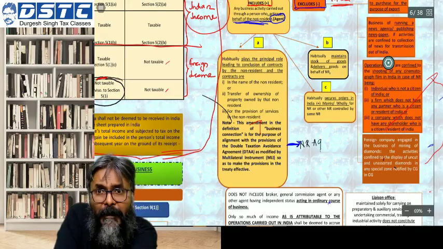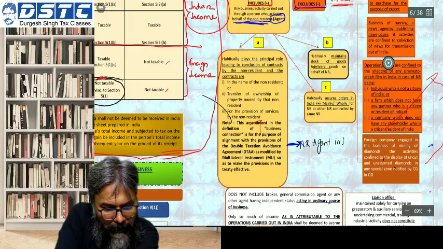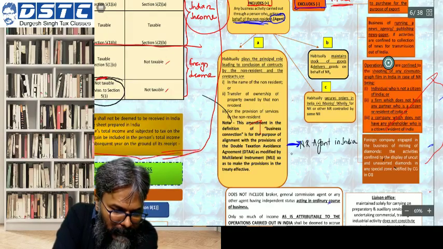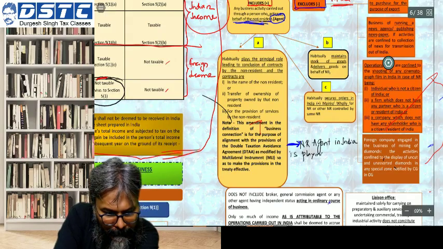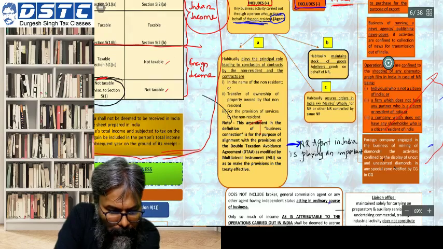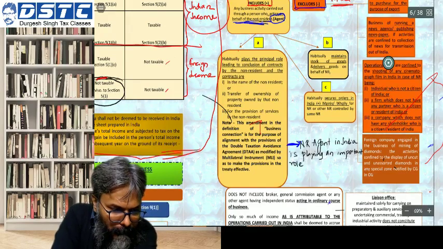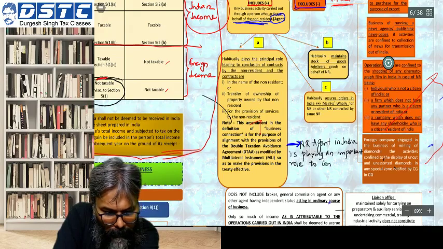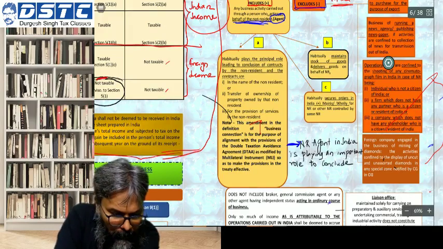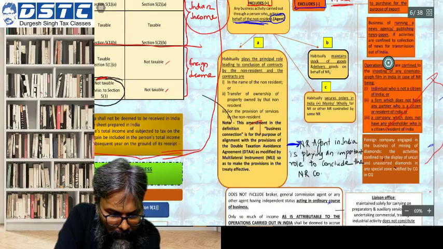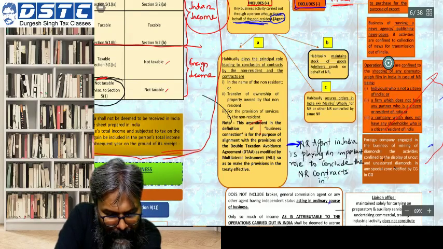Non-resident agent in India is playing an important role to conclude the non-resident contracts in India.